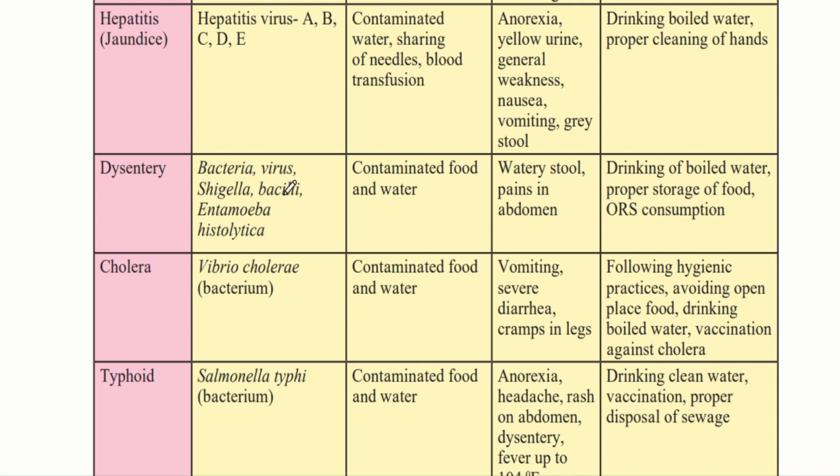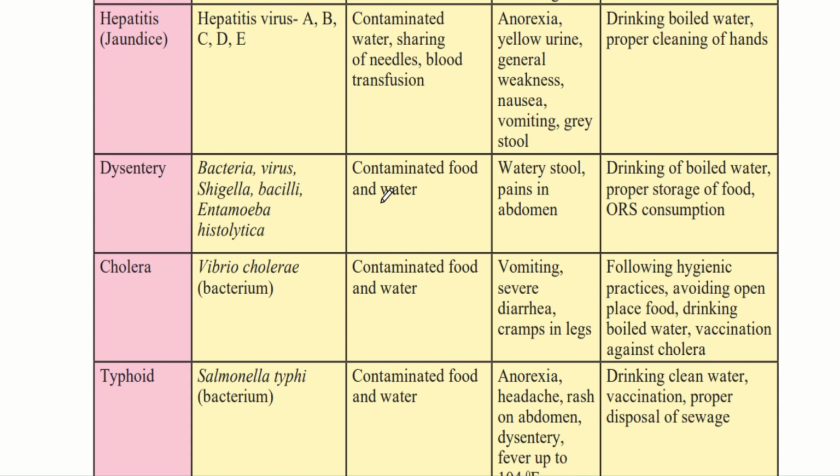Shigella and Bacilli are different types of bacteria that cause this disease, and a parasite that causes this disease is called Entamoeba histolytica. They are spread through contaminated food and water. So if we eat dirty food and water from the roadside, or if the water is not properly boiled, and the food and water contains any of the pathogens that cause dysentery,